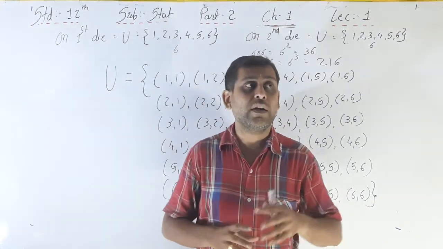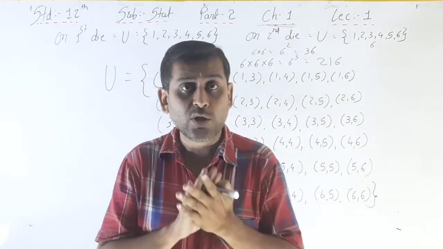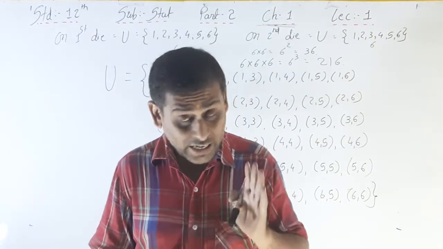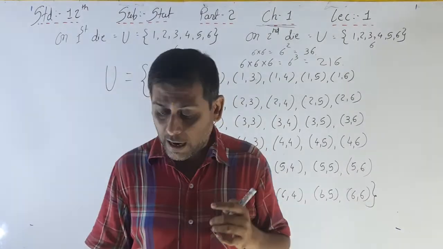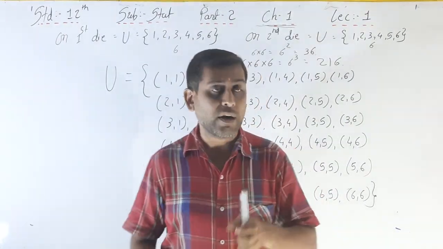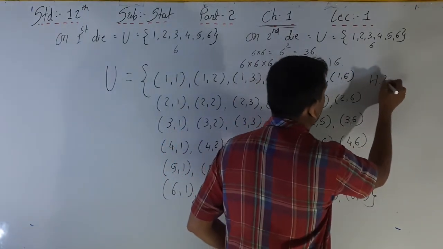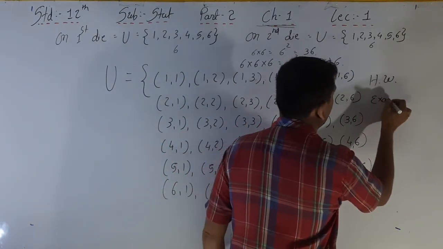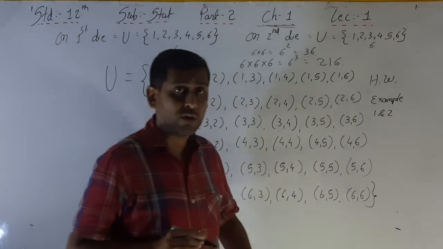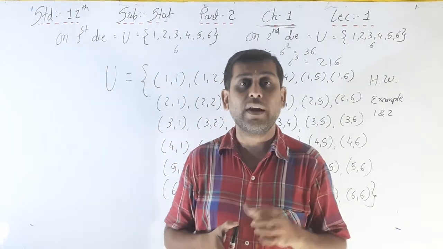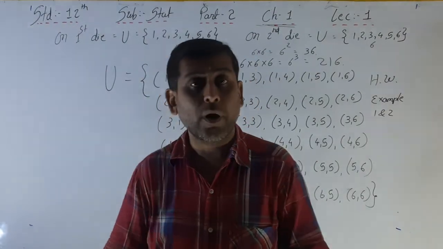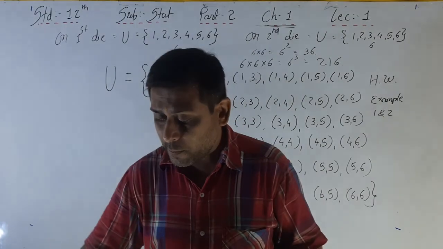Now, in today's lecture there is no homework from the exercise. You just have to read again and again pages 1 to 5. Your homework here is to write Examples 1 and 2, and also the definition of random experiment and the definition of sample space, in your example book.